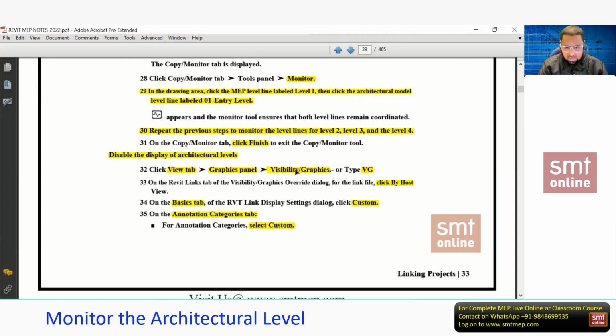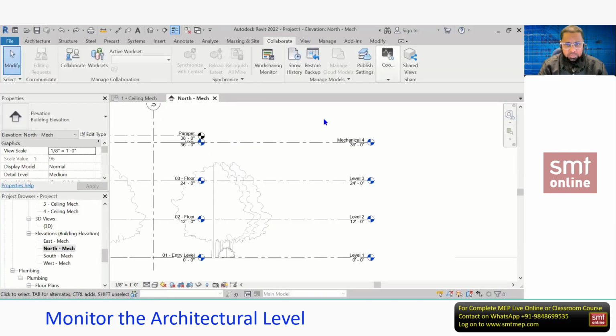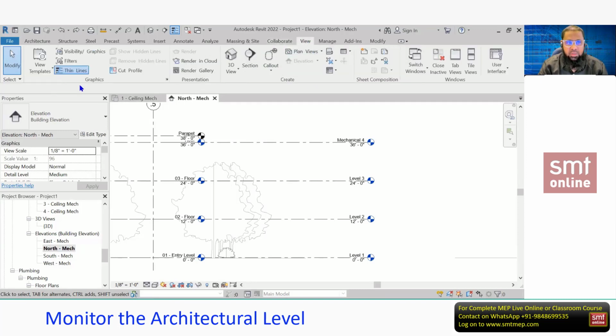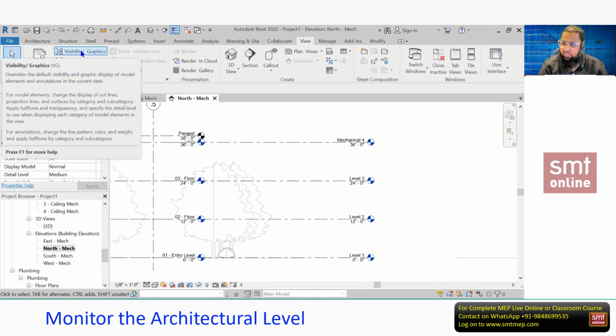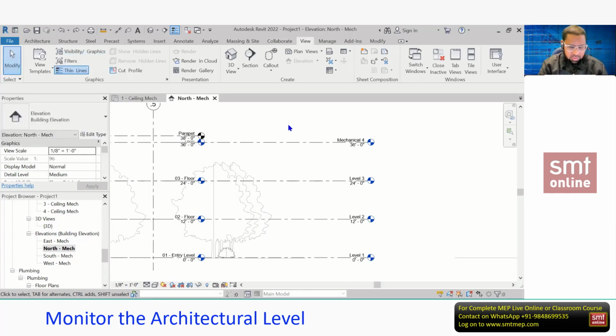From where can you access this tool? From the View tab. You see, from the View tab here, Graphics panel, Visibility Graphics, or the command is the VG shortcut. Okay. At this level, I'm just giving the preview for VG. Just giving the idea on this example. In the next session, we'll discuss more about the VG. Okay, so let me give you the idea first, one simple example so that you can understand the concept. But we have detailed tools related to VG that we'll discuss in the next session.